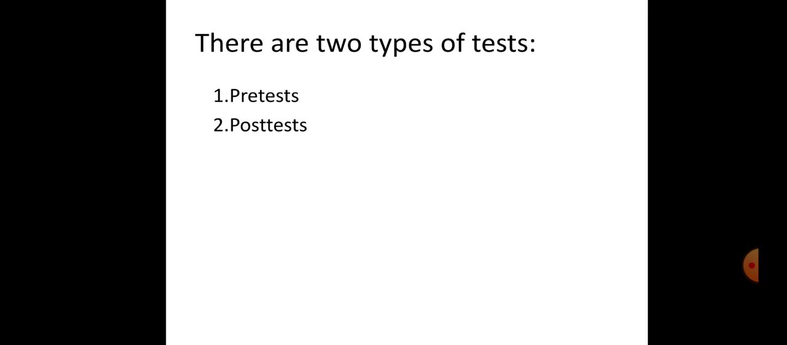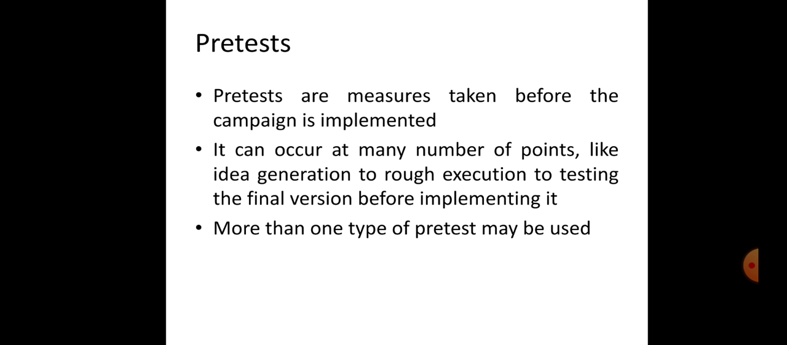Next is coming to types of tests. There are two types of tests. One is pre-tests and the second one is post-tests. So pre-tests. What are pre-tests? Pre-tests are measures taken before the campaign is implemented. It can occur at any number of points, from idea generation to rough execution to testing the final version before implementing it. More than one type of pretest may be used.